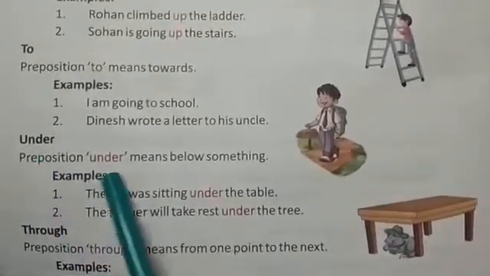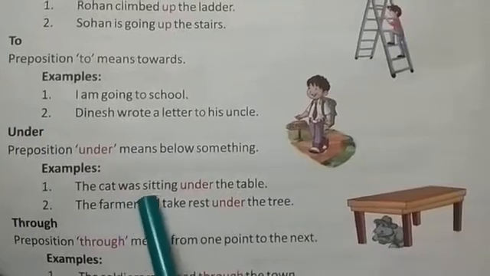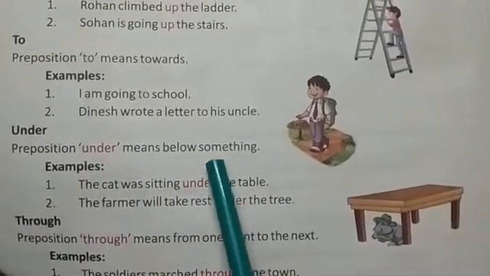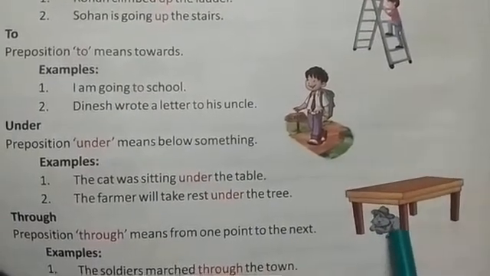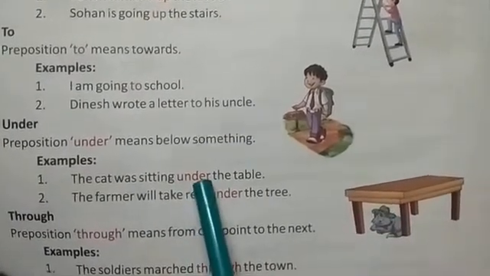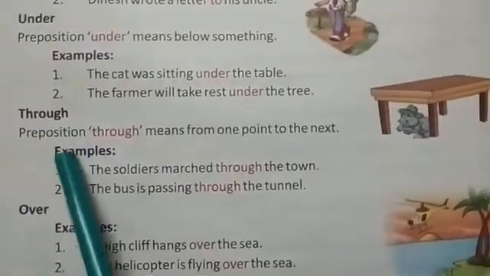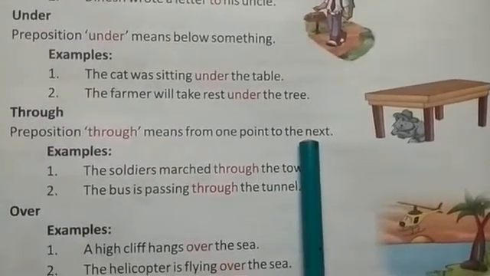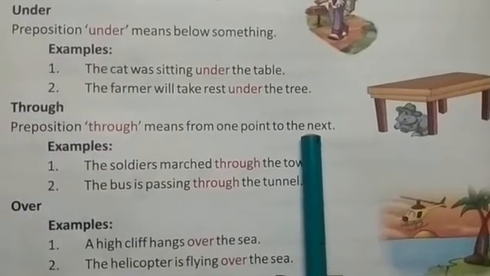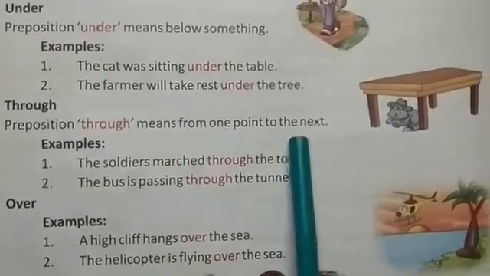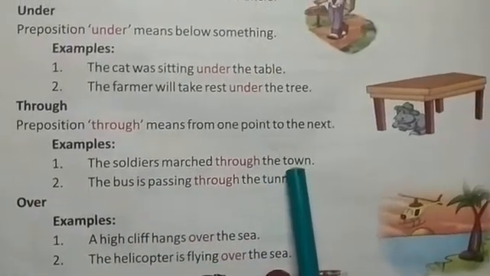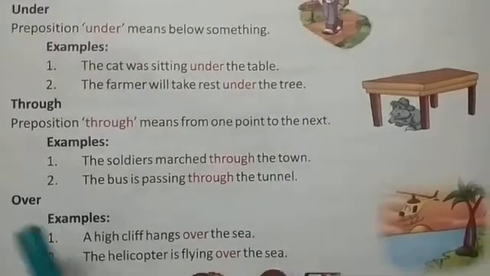Under. Preposition under means below something. The cat was sitting under the table. So under means below something. Here the cat is below the table, so we will use the preposition under. The next preposition is through. Preposition through means from one point to the next. It also means that a person or a thing is moving from one point to another point. The soldiers marched through the town. So the soldiers are marching from one point to the other point.